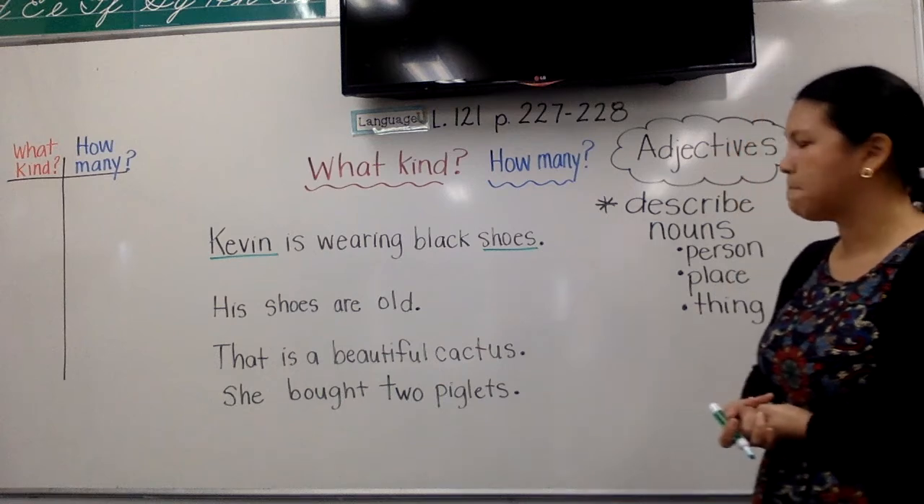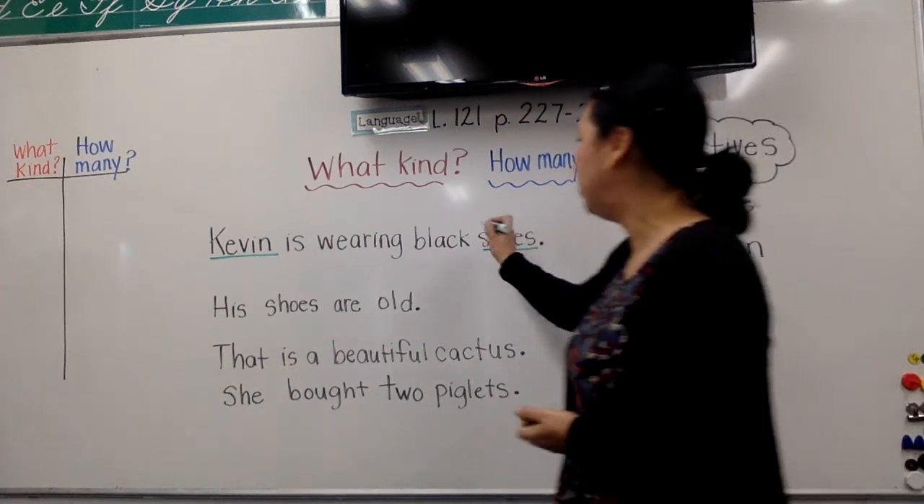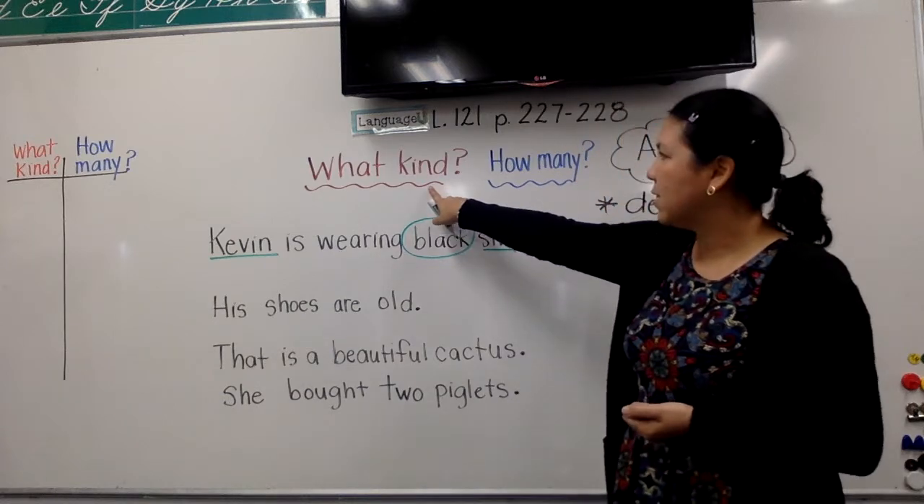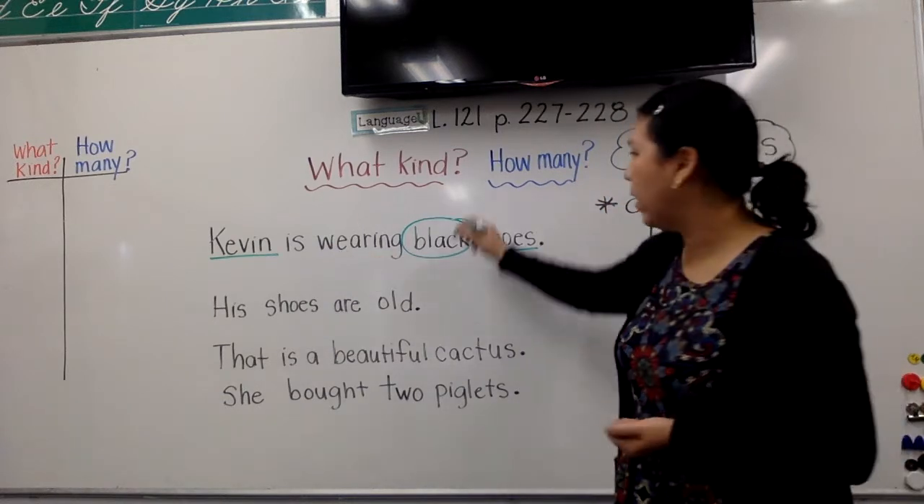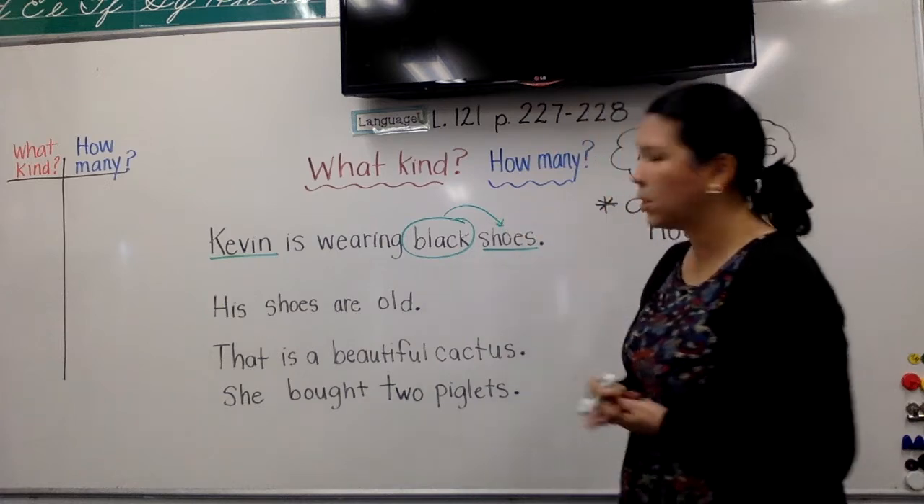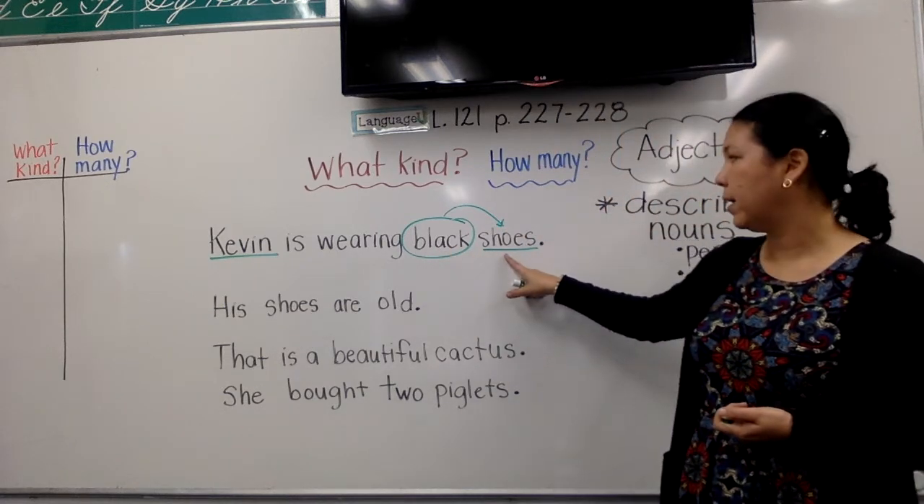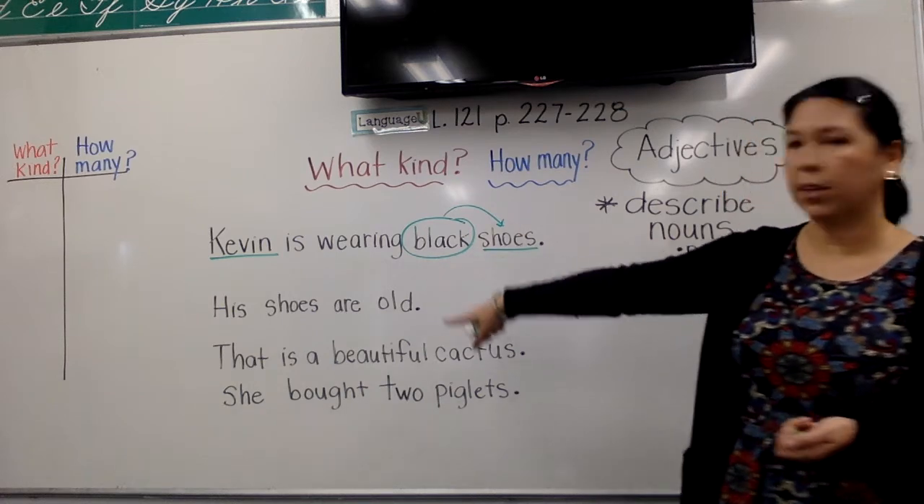Can anyone find it? If you said black, you're correct. That answers us what kind of shoes was Kevin wearing? He was wearing black shoes. Black is an adjective describing shoes. All right, let's look at the next one.